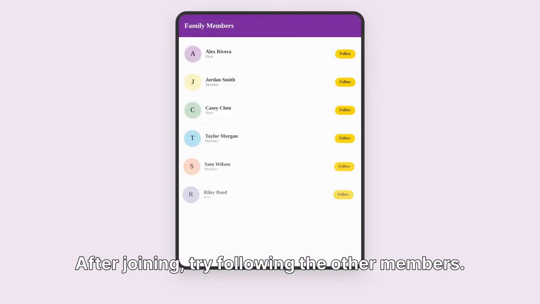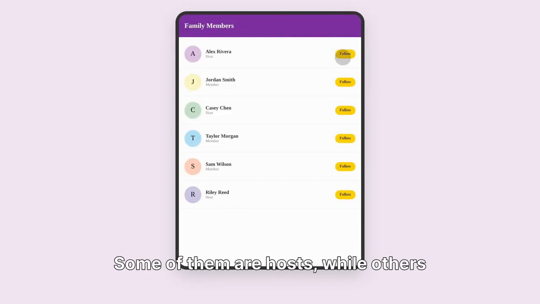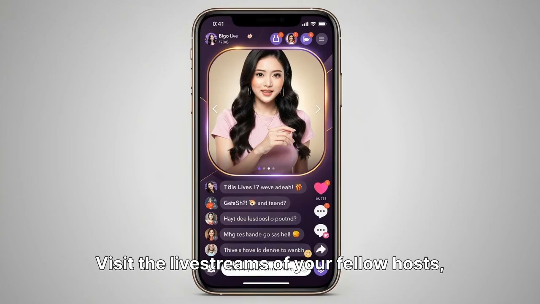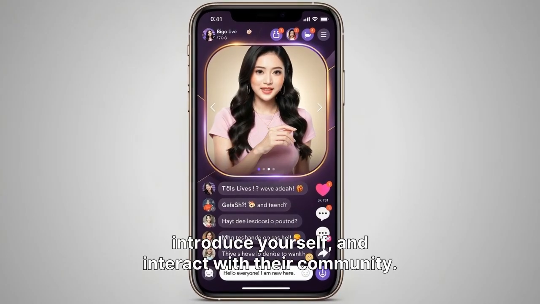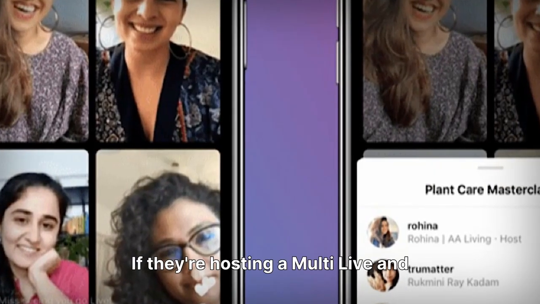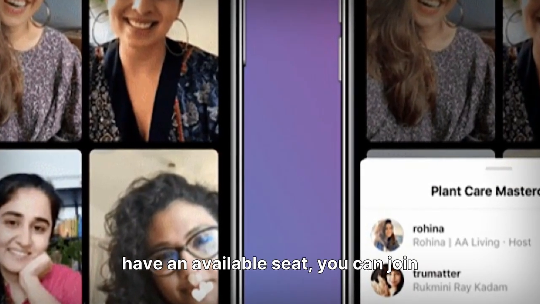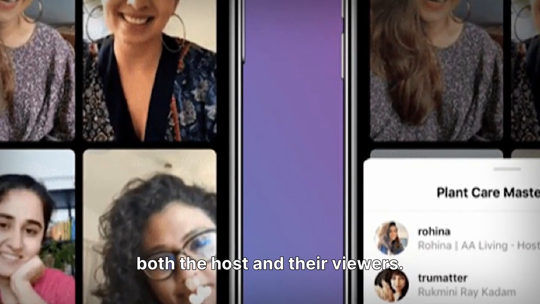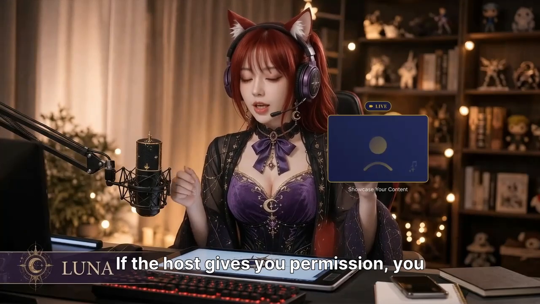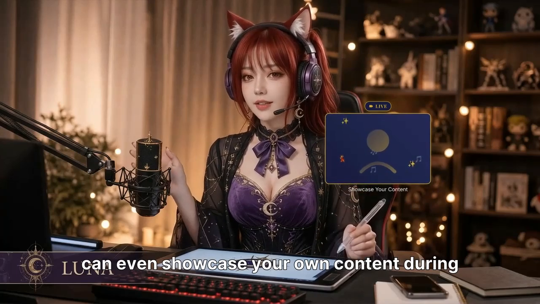After joining, try following the other members. Some of them are hosts, while others are regular users. Visit the live streams of your fellow hosts, introduce yourself, and interact with their community. If they're hosting a multi-live and have an available seat, you can join as a guest to get to know both the host and their viewers. If the host gives you permission, you can even showcase your own content during the stream.